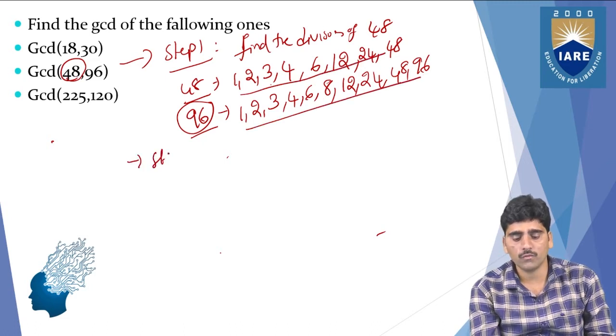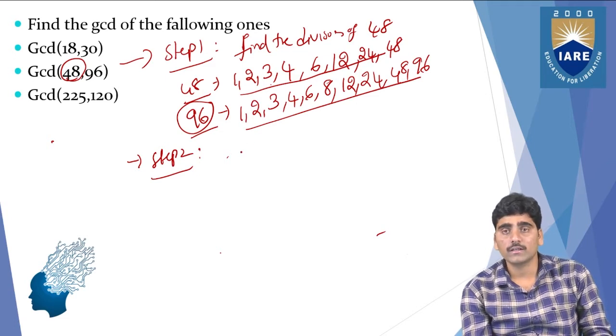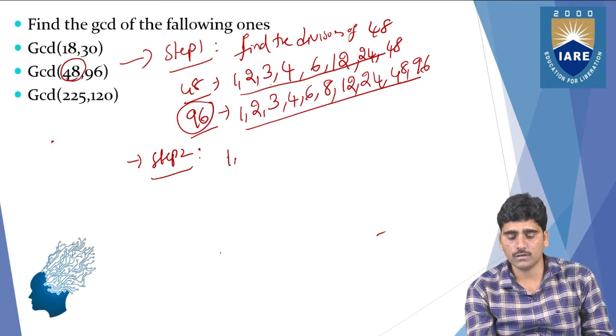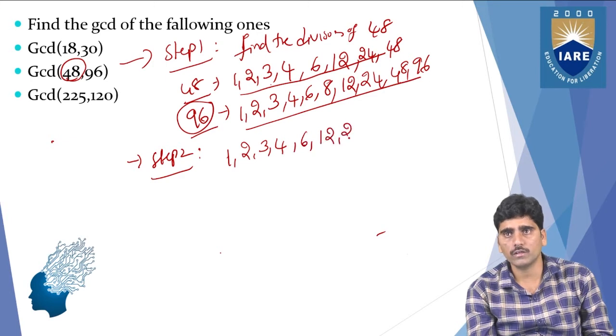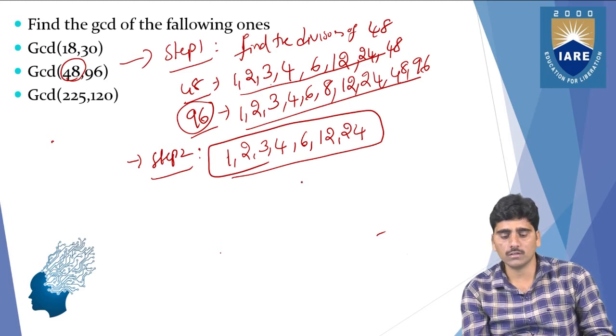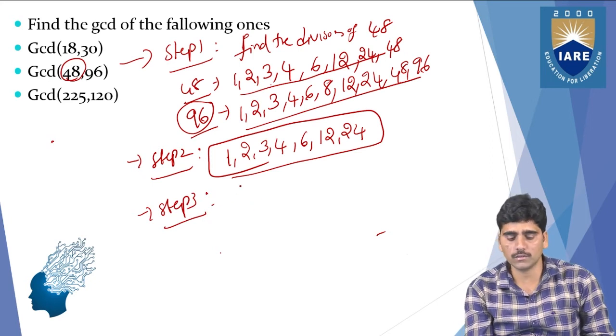Among all these divisors, what do we need to do next? Step 2, we need to take the common divisors. What are the common divisors? 1, 2, 3, 4, 6, 12, 24. These are all the common divisors, right? Among these, what do you need to do next? Take the greatest common one. The greatest common divisor is nothing but the largest one.